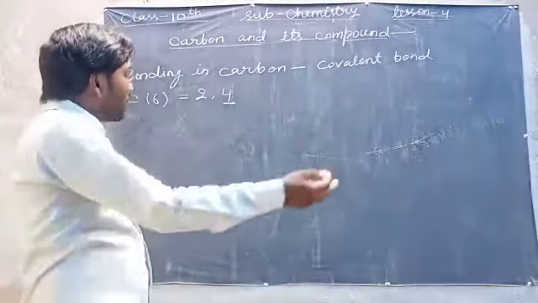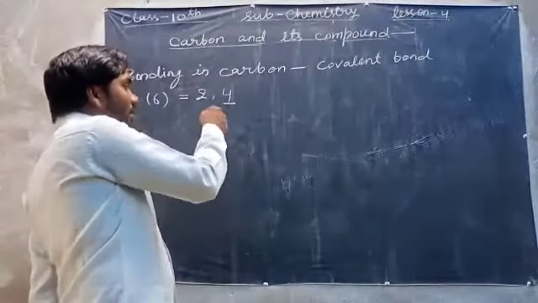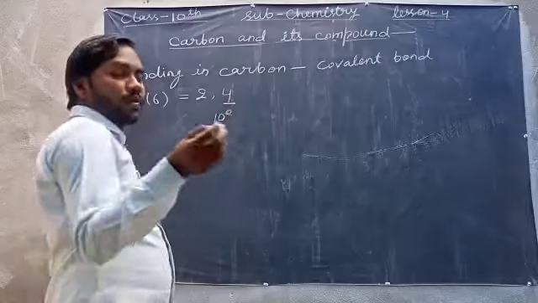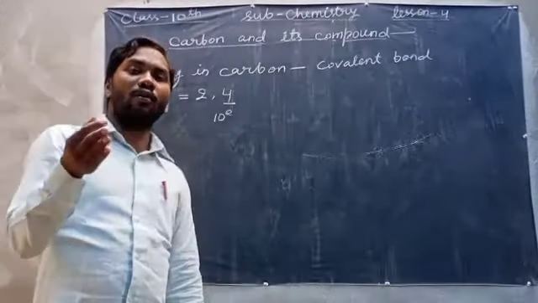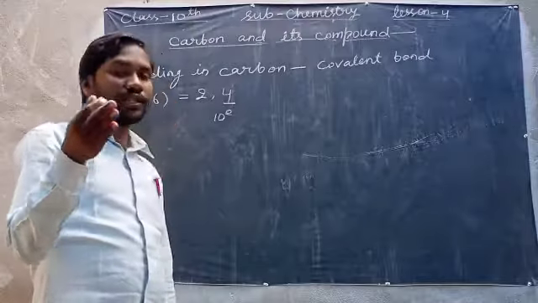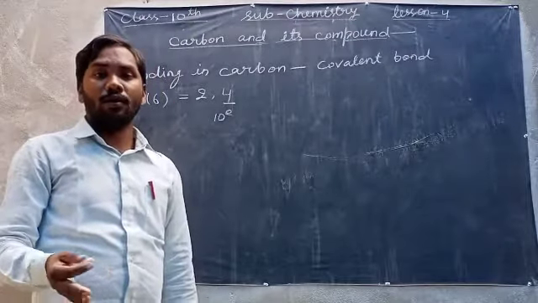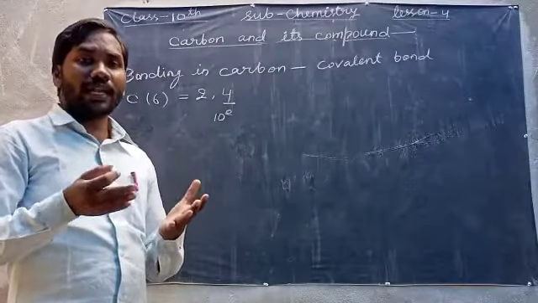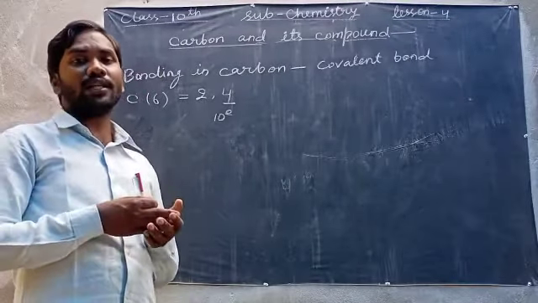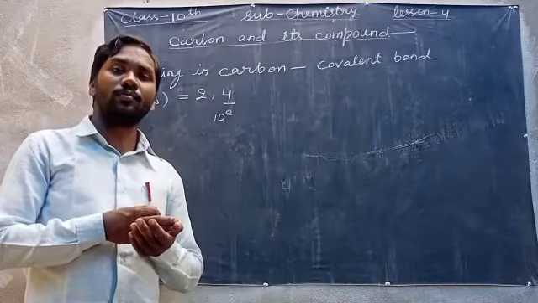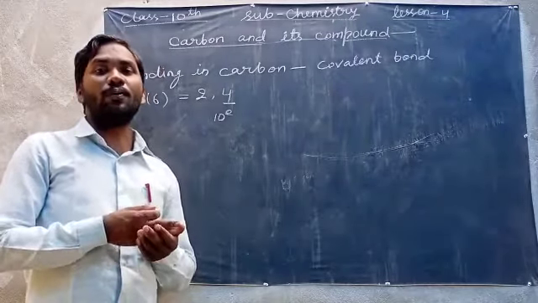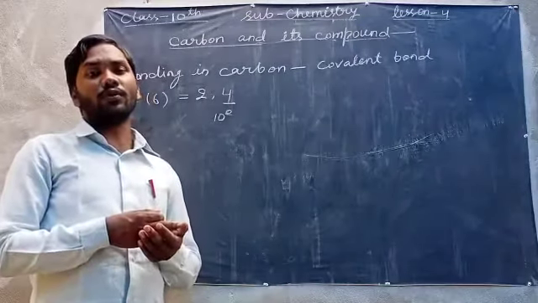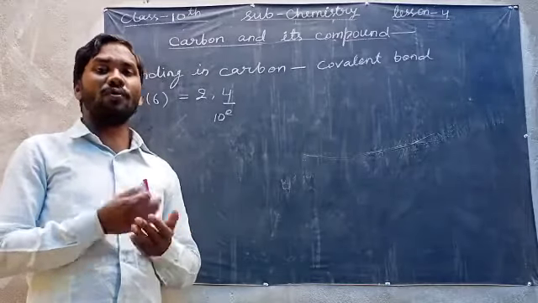If it takes 4 electrons, there will be 10 electrons in the atom of carbon and only 6 protons, which is not possible. So sharing of electrons takes place in carbon, and due to this property, carbon has a very large number of compounds by its covalent bonds.